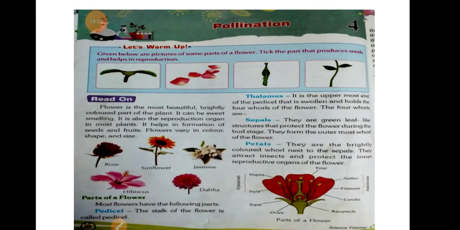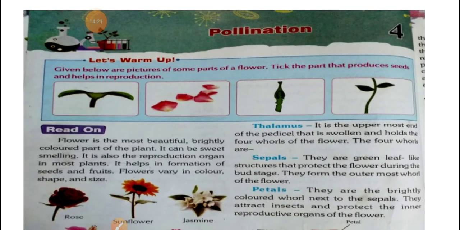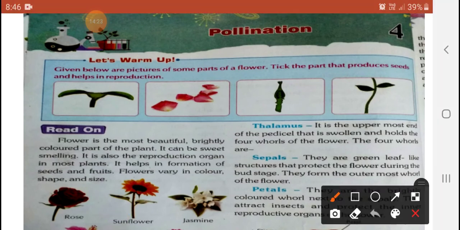Have you already seen this in the video, my dear students? It is very important. Some parts are here. One part is the pedicel, have you seen? Next is written here, and draw the picture and write it in your book. You will see petals, the colorful parts of the plant. Next one is already written in your book.